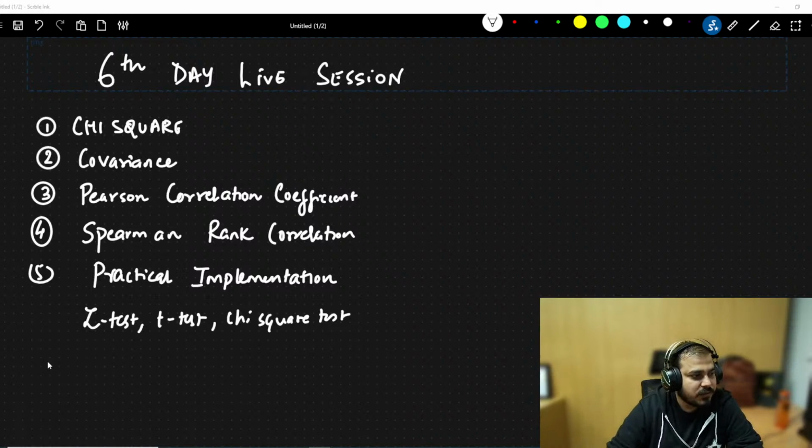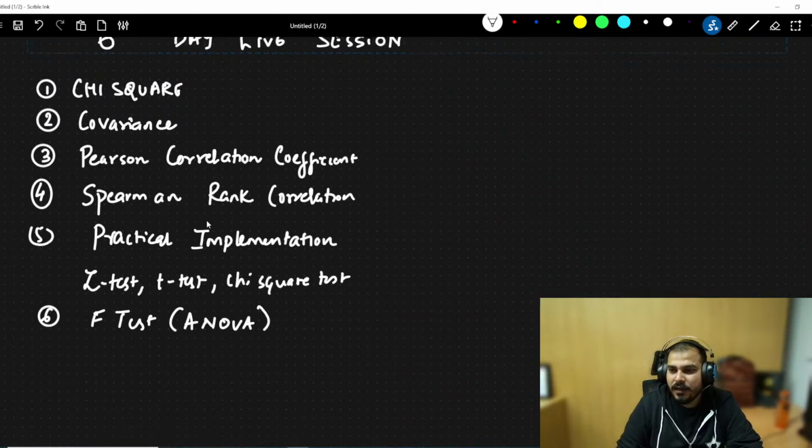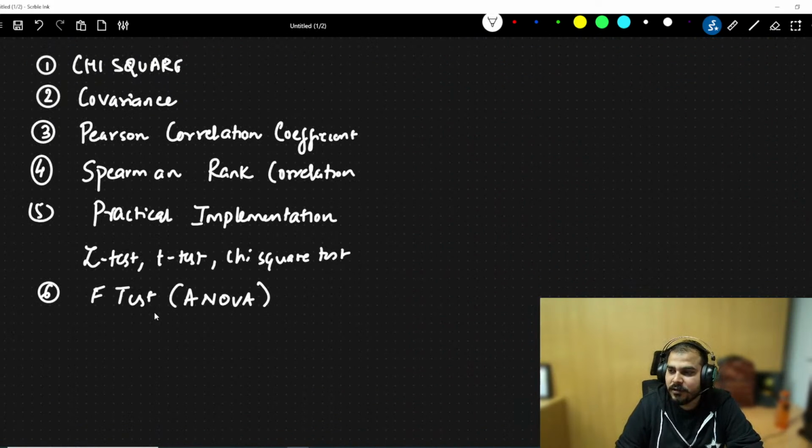We will also see the F test, which is the last topic, also called the ANOVA test. The reason I've kept the F test last is that the calculation is quite complex in that particular case.